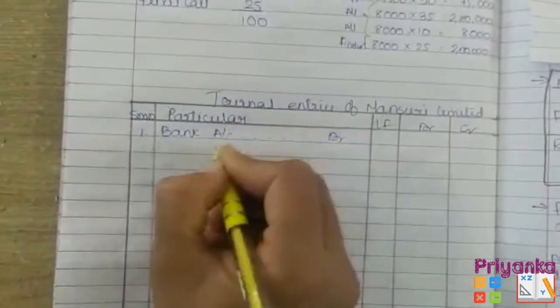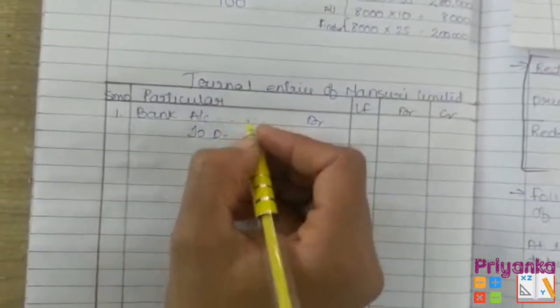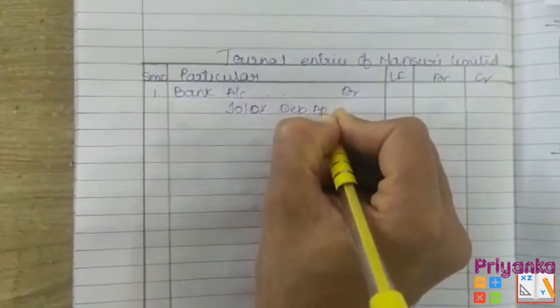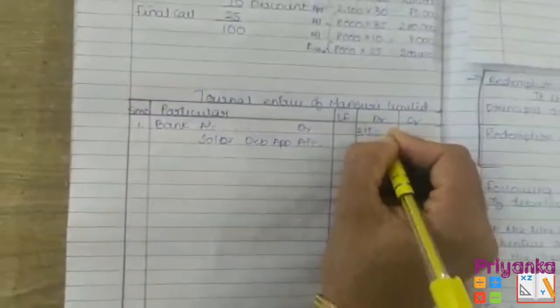Bank account debited to 10% debenture application account comes 3,15,000.